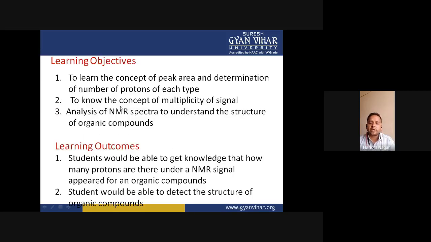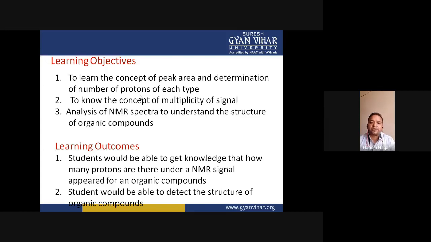Learning objective of this class: to learn the concept of peak area and determination of the number of protons of each type, and to know the concept of multiplicity of signals, means how a signal is split into a multiplet, and analysis of NMR spectra to understand the structure of organic compounds.